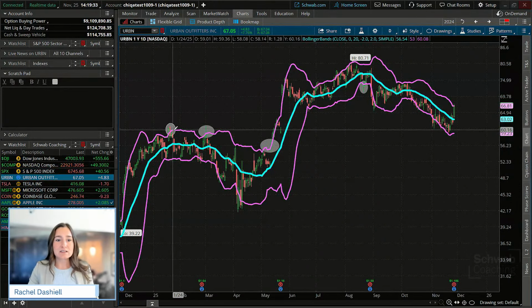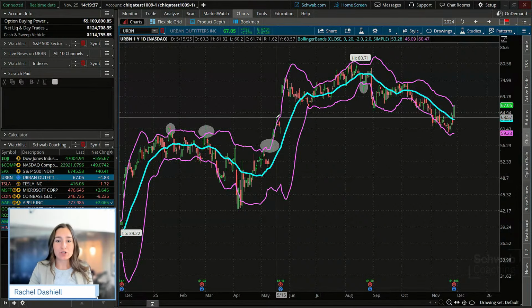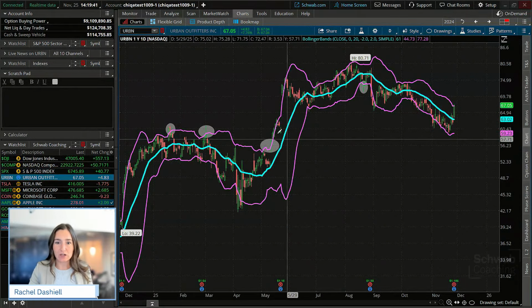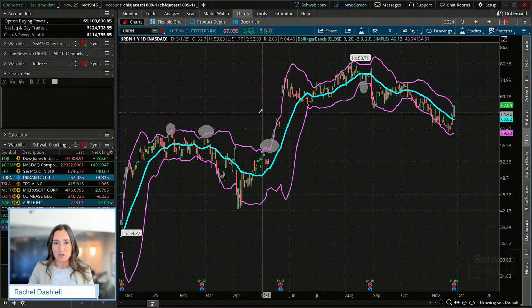We want to see that the Bollinger Band is really curving back up. Same with the 20 period simple moving average as well, if we are taking that bullish trade.